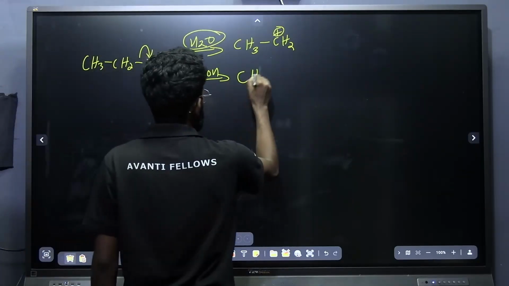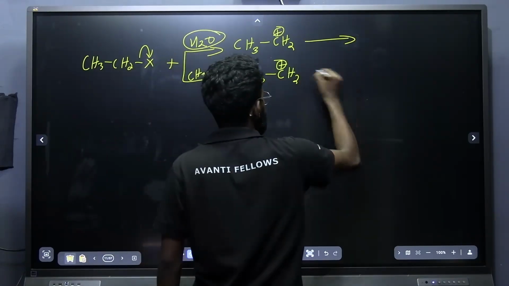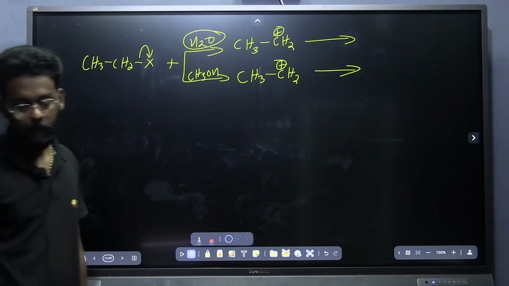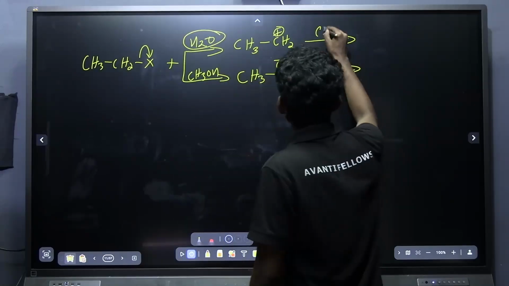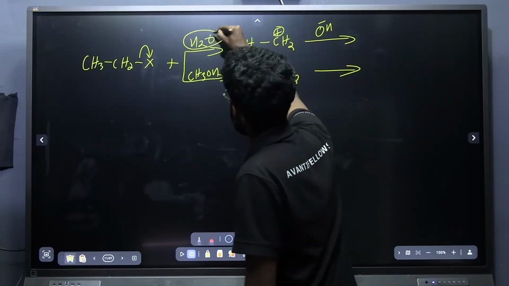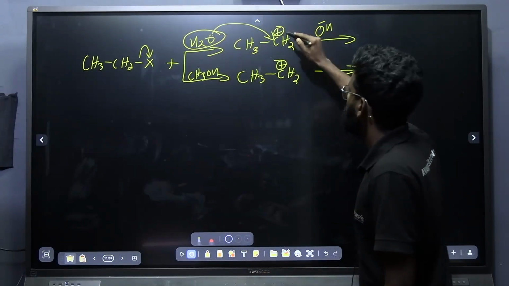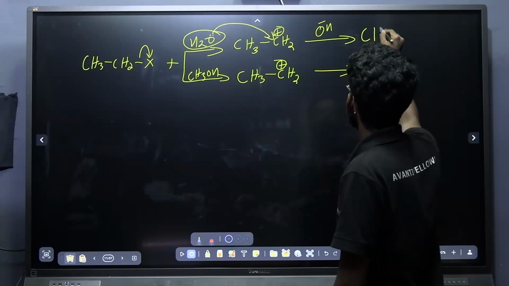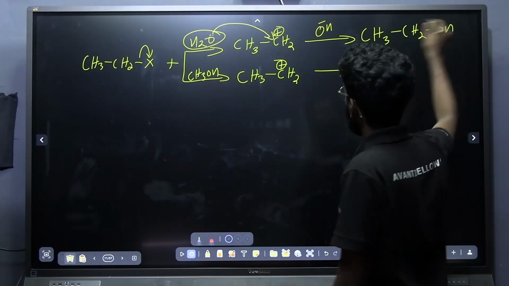And here also the same thing, CH3CH2+. Okay. Now the next step is the attack of the nucleophile. What is the nucleophile in H2O and what is the nucleophile in CH3OH? In H2O, what is the nucleophile? OH minus. Yes, very good. OH will be the nucleophile here. Actually, water only. This lone pair will be attacking on the CH2 and will be forming a protonated alcohol. And on stabilization, it will be leaving the proton, giving CH3CH2OH.